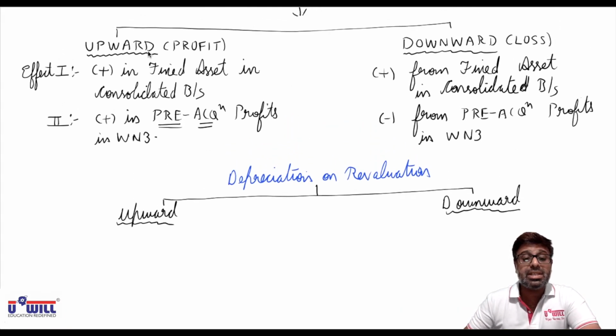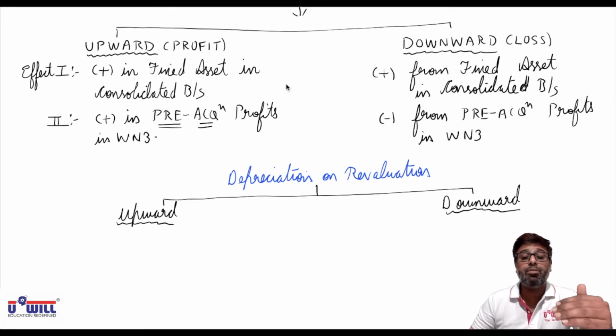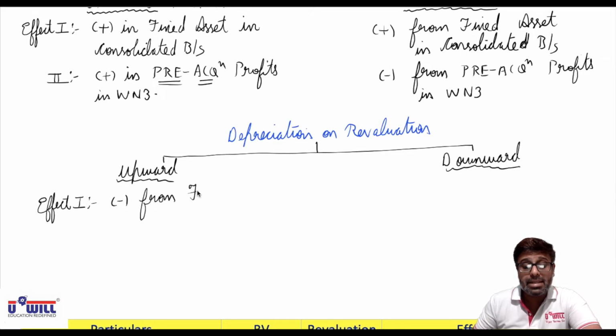Now see, if revaluation is done upward, it means we have to provide additional depreciation. For example, the value of the fixed asset is 1 lakh and it is revalued at 1,10,000. So it's revaluation upward, there is a profit of 10,000. Now existing in the books, they have provided depreciation on 1 lakh, but now we have to provide on 1,10,000. Means we have to provide additional depreciation. So if you provide additional depreciation, effect 1 will be minus from fixed asset in the consolidated balance sheet.